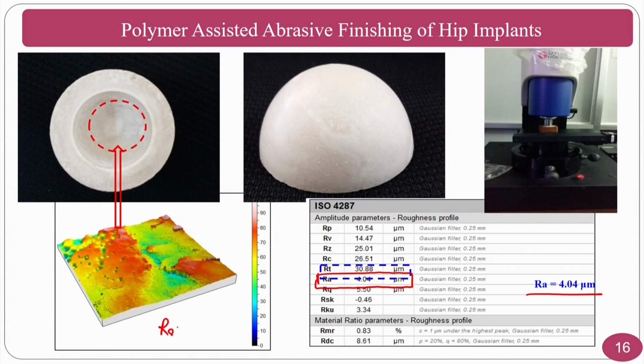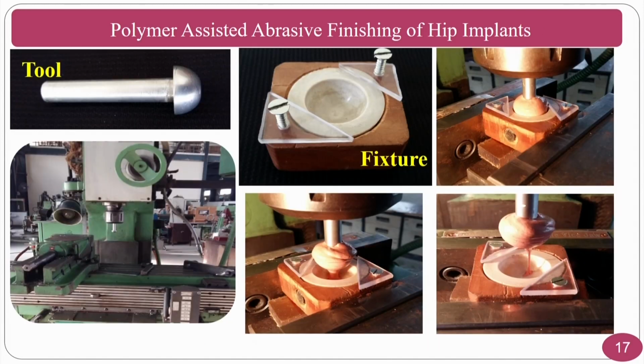This is measured using a non-contact interferometry based surface profilometer. The average surface roughness is approximately 4 micrometers. We want to finish the surface of the bottom side of the acetabular socket. This material itself is a very complicated material. We procured it from IISc Bangalore, and this is a ternary composite where ceramics, polymers and bioceramics are involved.